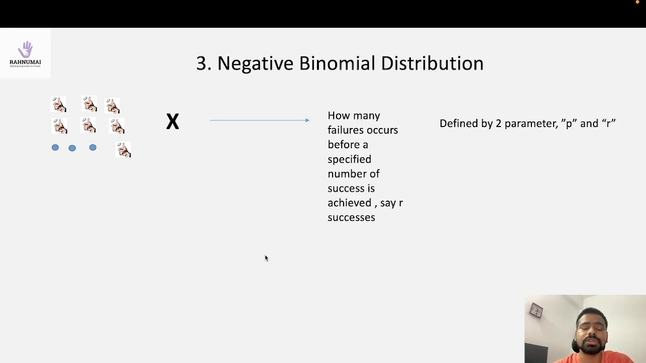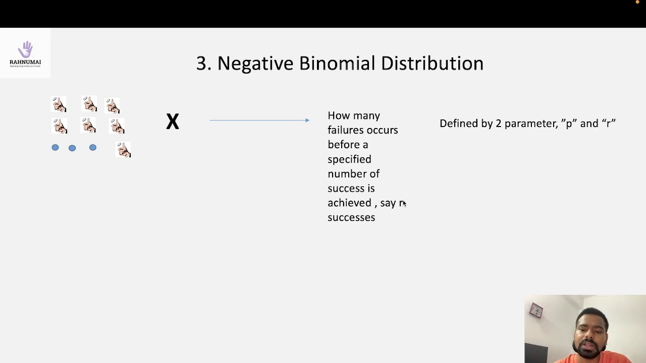Negative binomial distribution. Okay, this is also a very interesting distribution in the sense, for example, you are hunting. Let's come to the example, but before that, let's see what I have written here. Again, this is a counting variable. First understand this is a counting variable.